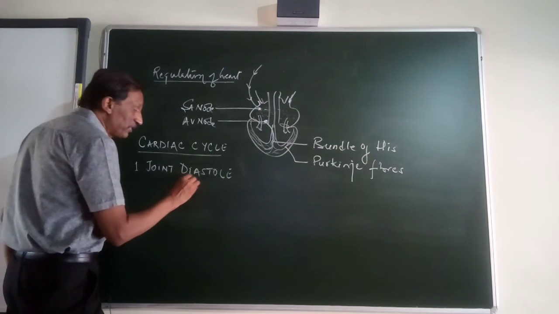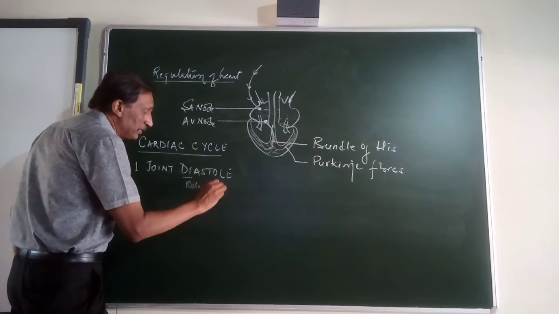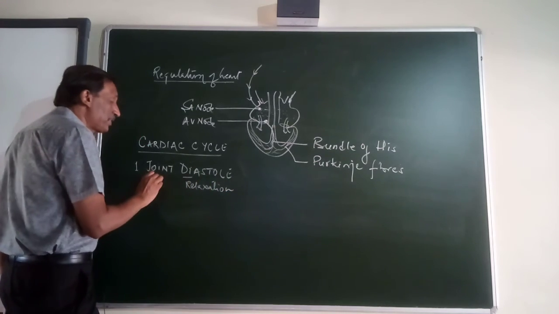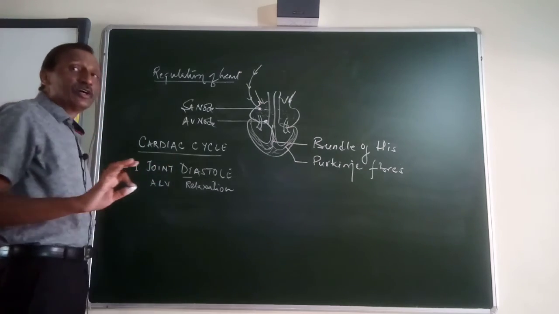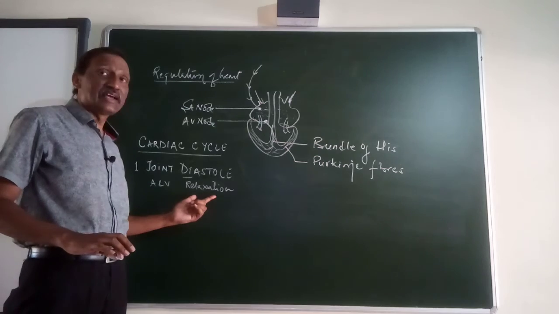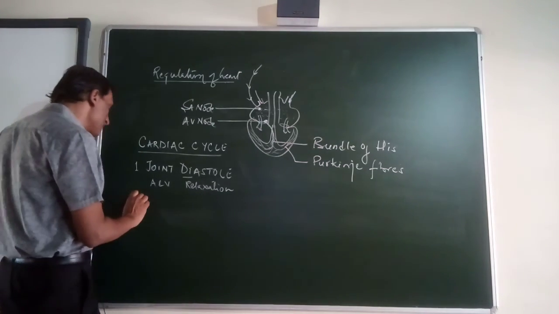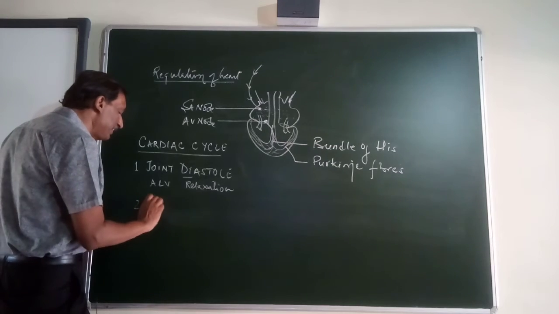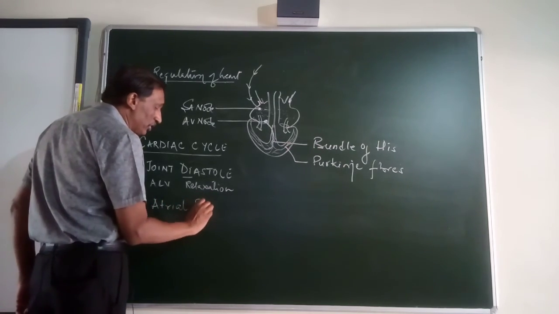Joint diastole means relaxation. What does joint mean? Both atrium and ventricle. So joint diastole means both atrium and ventricles are relaxed. Okay. Now what happens? Second, atrial systole.